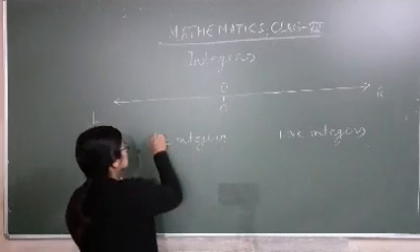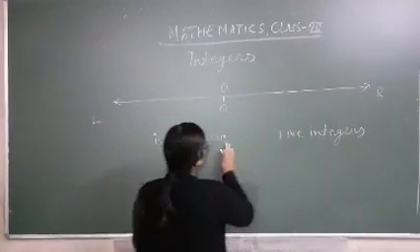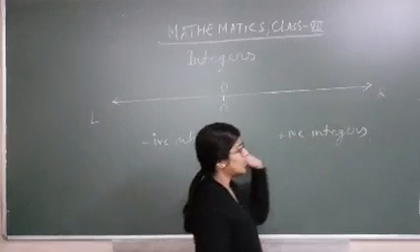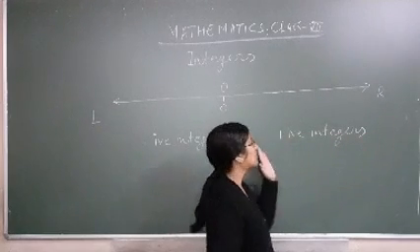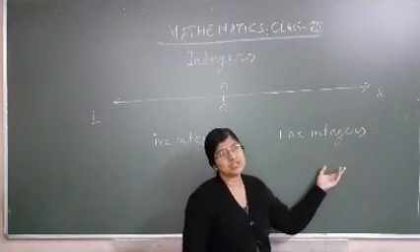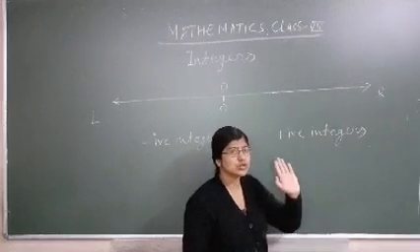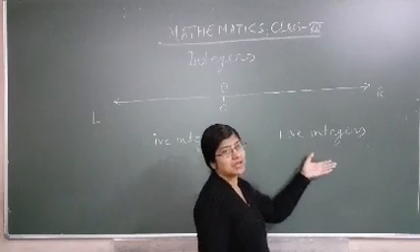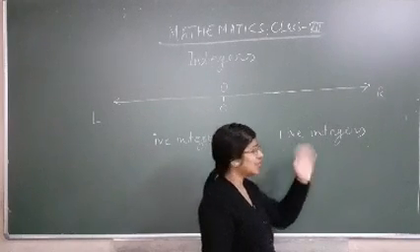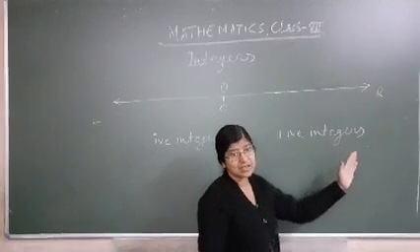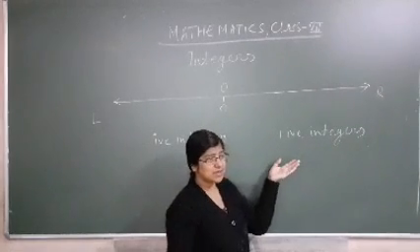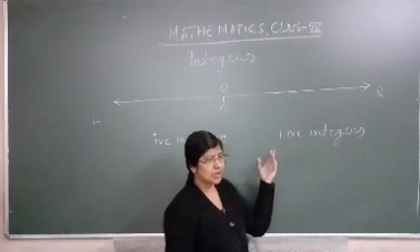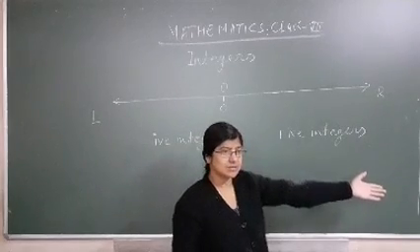Okay. So remember one thing: on the right side, on your right hand side, you have to show positive integers only. That does not depend on your choice, that you can draw positive integers anywhere. That is fixed, that on the right hand side you have to draw positive integers. You can't change your right hand.